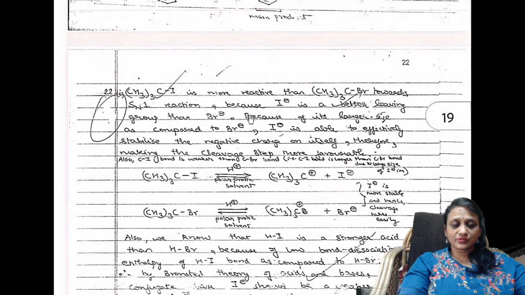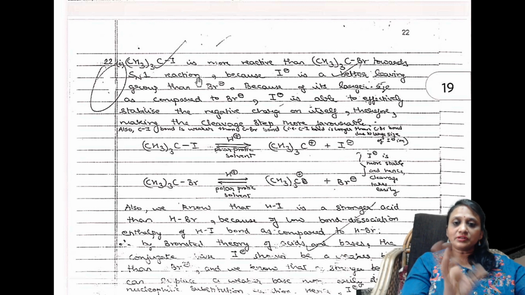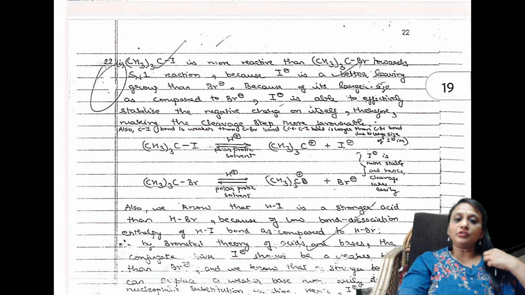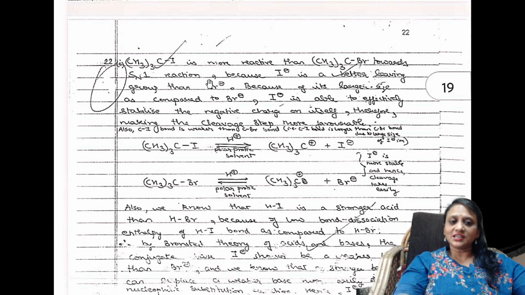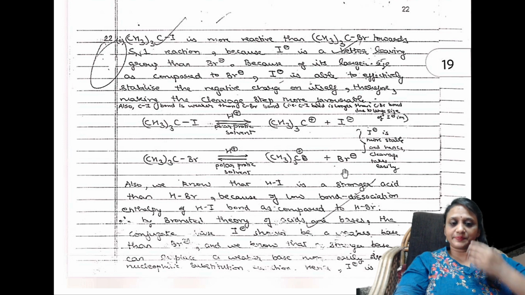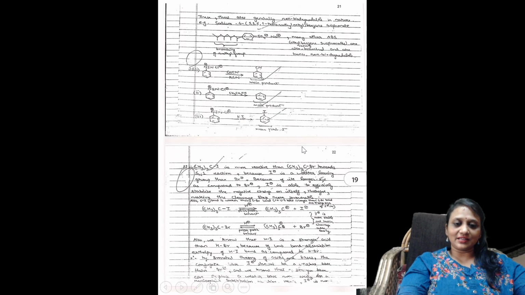Let us see one more question, students. Here they have asked, among the following, which is more reactive? So see here, we know larger the size of the iodine, better leaving group, SN1 would be preferred. So copy both the concepts given, tertiary alkyl halide given to you. Start writing the reason. SN1 reaction, why? Because iodine is a better leaving group than bromine. It has a larger size. So all the important points, write them and then show them the mechanism. Okay, easy. Right, that is how you need to write, students.